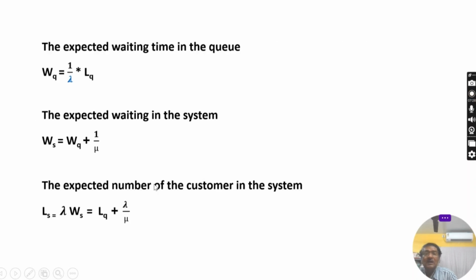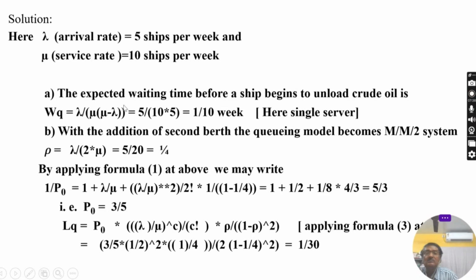Now you have to apply this formula. First you have to calculate LQ, then you will put this in this formula that I am going to discuss. See, first you have to calculate part B. With the addition of a second berth, the queuing model becomes M/M/2. M/M/2 means 2 servers. 2 berths means 2 servers.